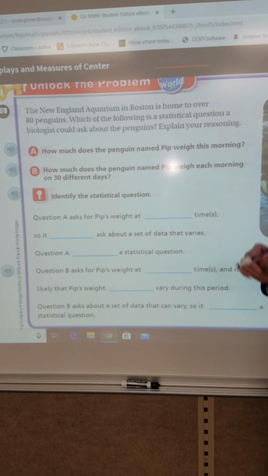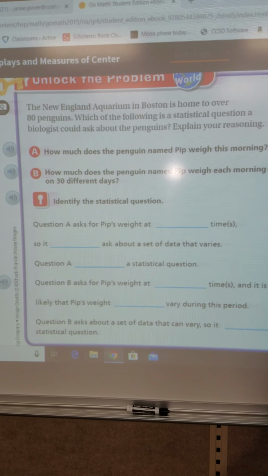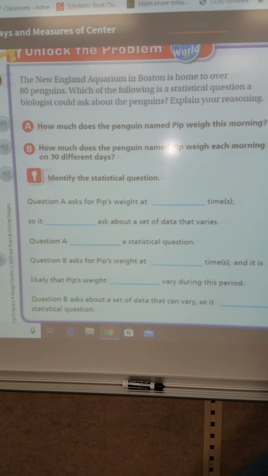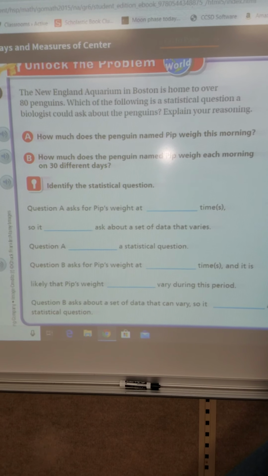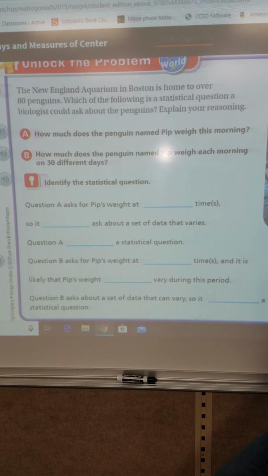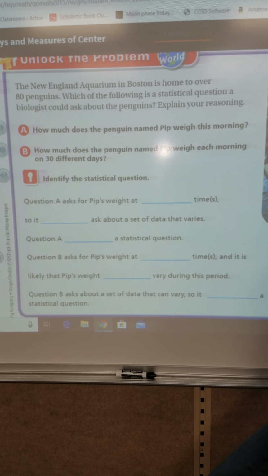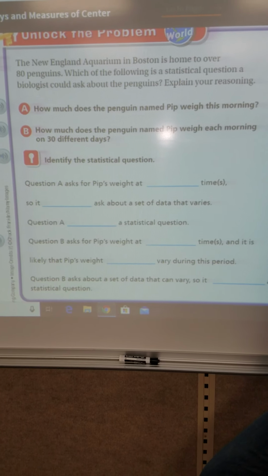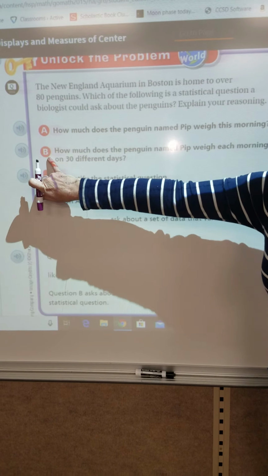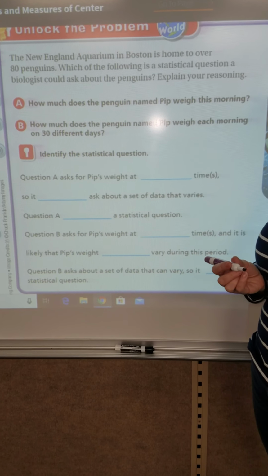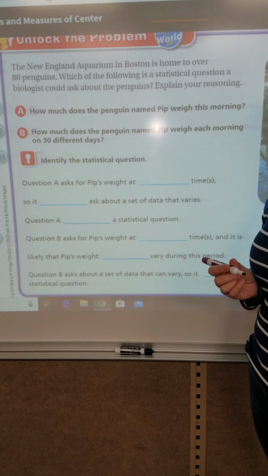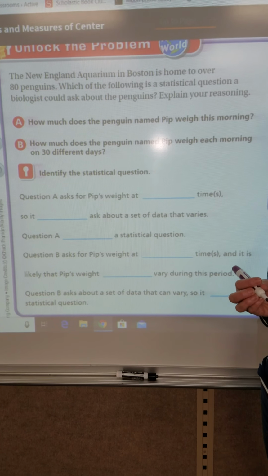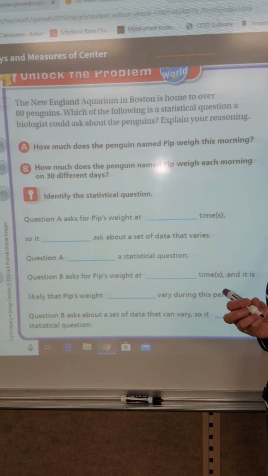All right, so our first problem in our book, boys and girls, our Unlock the Problem says, the New England Aquarium in Boston is home to over 80 penguins. Which of the following is a statistical question a biologist could ask about the penguins? Remember, a statistical question has to be a question that would have an answer that varies. So here are our questions. Question A says, how much does the penguin named Pip weigh this morning? Question B says, how much does the penguin named Pip weigh each morning on 30 different days?